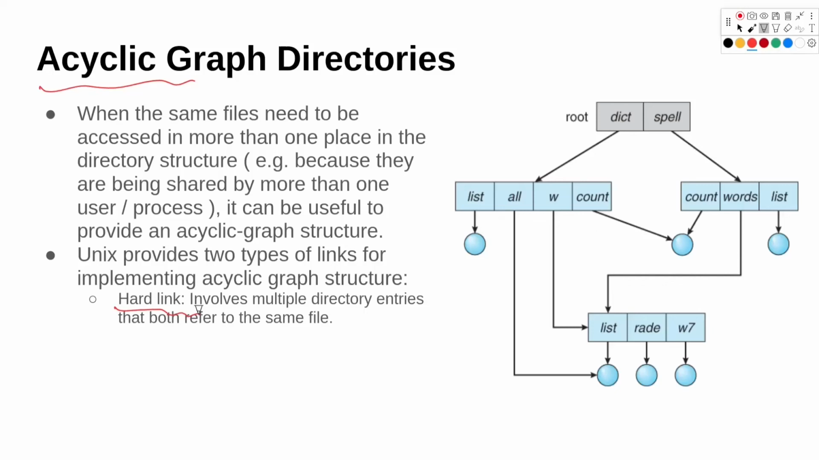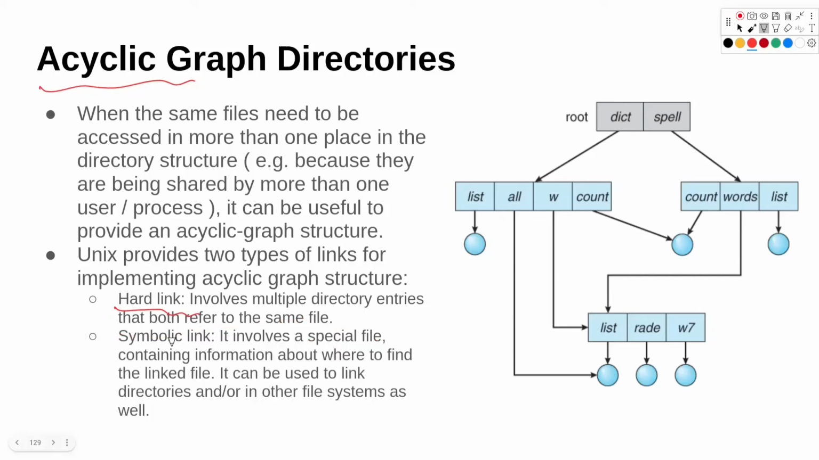First one is a hard link, which involves multiple directory entries that refer both to the same file. Second type is a symbolic link, or it is also known as symlink. So it involves a special file. So symlink is a special file that contains information about where to find the actual file on the disk. So we can see here an acyclic graph directory. This is like the root folder and we are pointing to this folder, and these are files. So we can see the count here and here in dict and spell is pointing to some same file. So that is possible in acyclic graph directories.